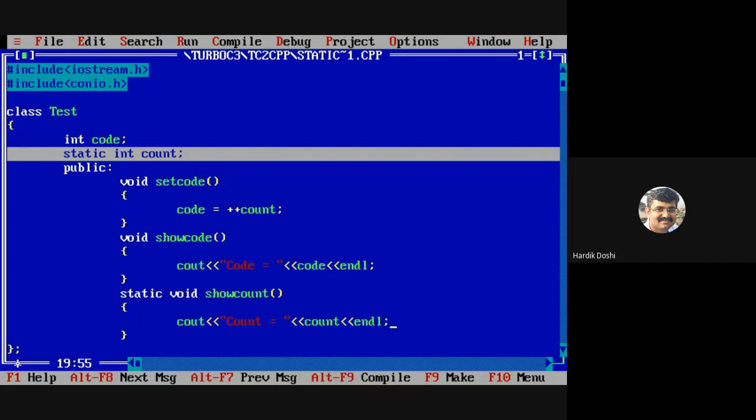Static function. I wrote the keyword static before the function. See this: static void show count.